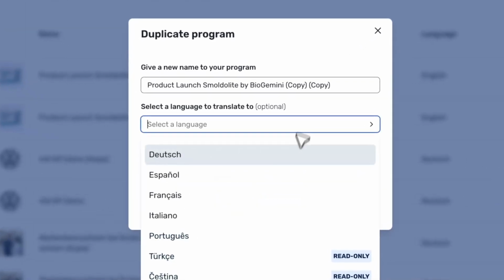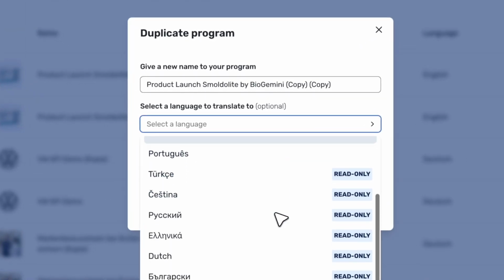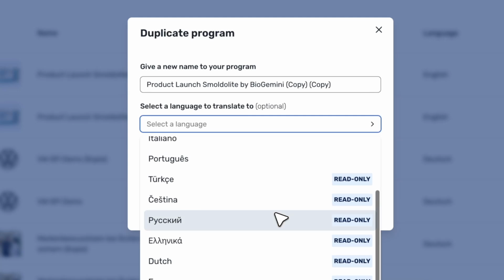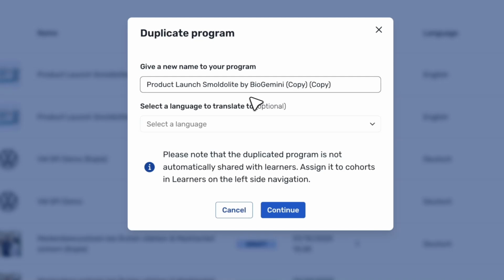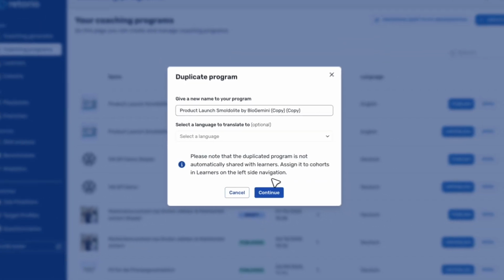After saving my training program, I can just duplicate it and let the AI automatically translate it into up to 14 different languages. Some of our clients use it globally, and this feature enables them to launch coaching sessions around the world 10 times faster than before.